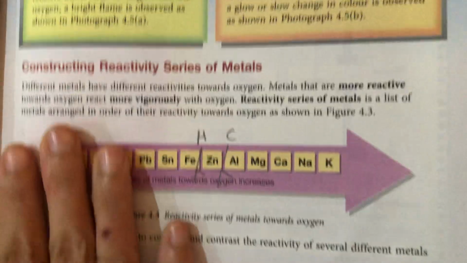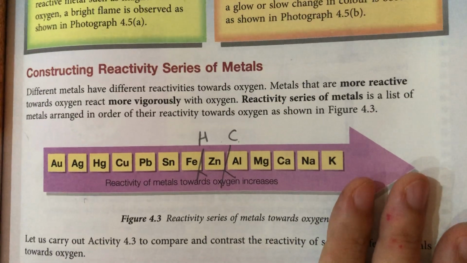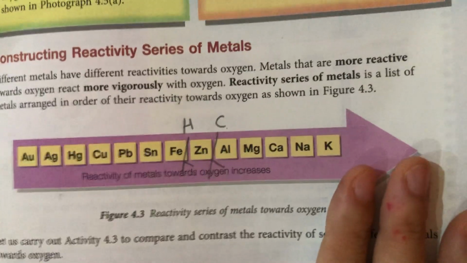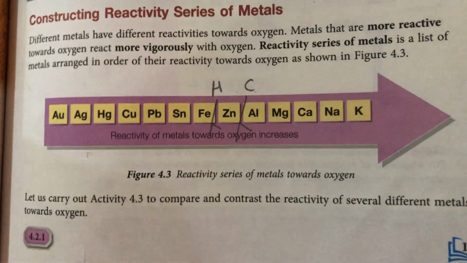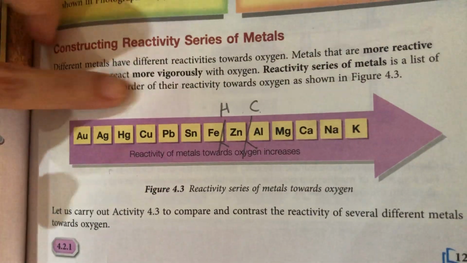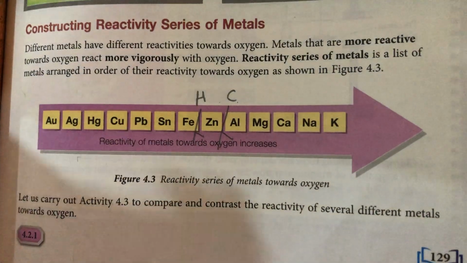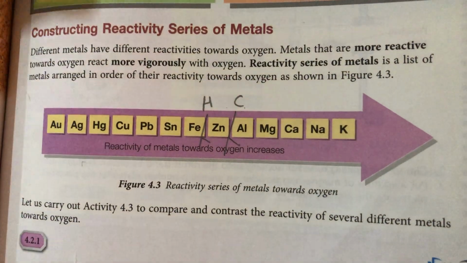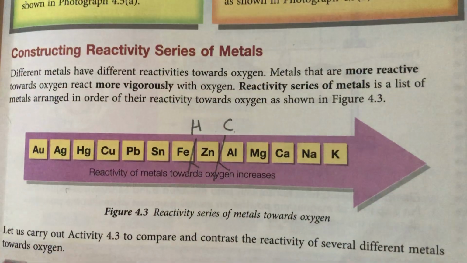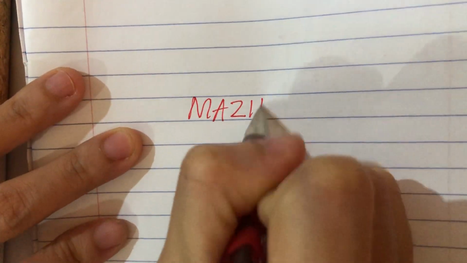But how are we going to know the series of reactivity? How are we going to know whether this thing we can get it pure, we can extract it by using carbon? So see, this is the series of reactivity. Okay, so for this chapter, second thing you have to know, we have a reactivity series of matter. So it's actually in your note, I make it as MAZIP. I wrote it very big in your note, MAZIP.